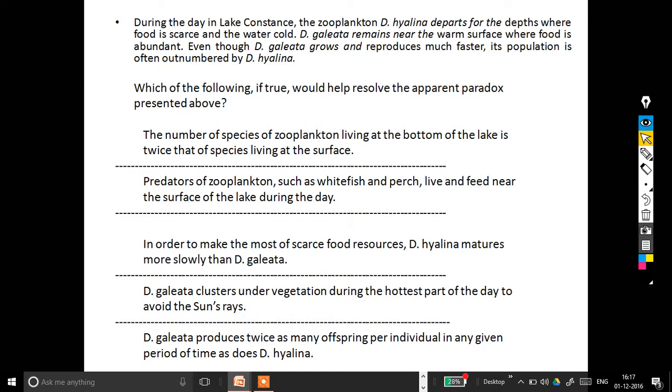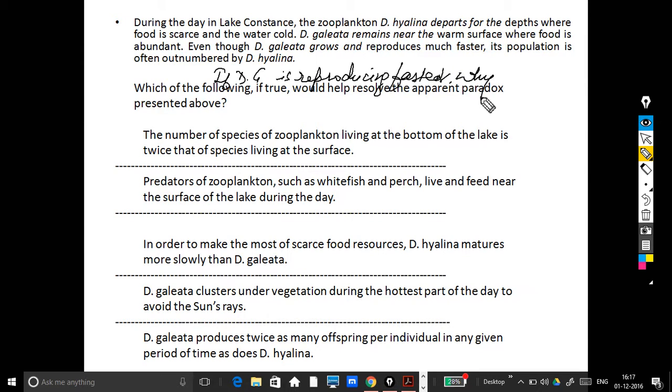So I would say that I'll just write it somewhere. I'll write that if DG is reproducing faster, why is DH more?